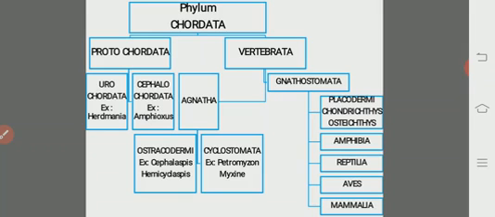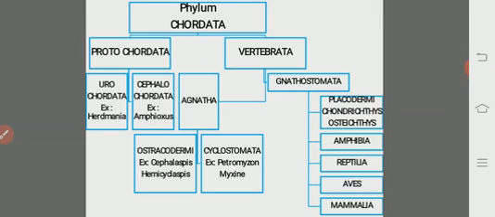Usually, a four-chambered heart and exclusively pulmonary respiration is seen. So, there are various organisms like the egg-laying mammals, prototherians, and those which have the marsupium. They are the marsupials like the kangaroo, and the highly developed mammals are eutherians.